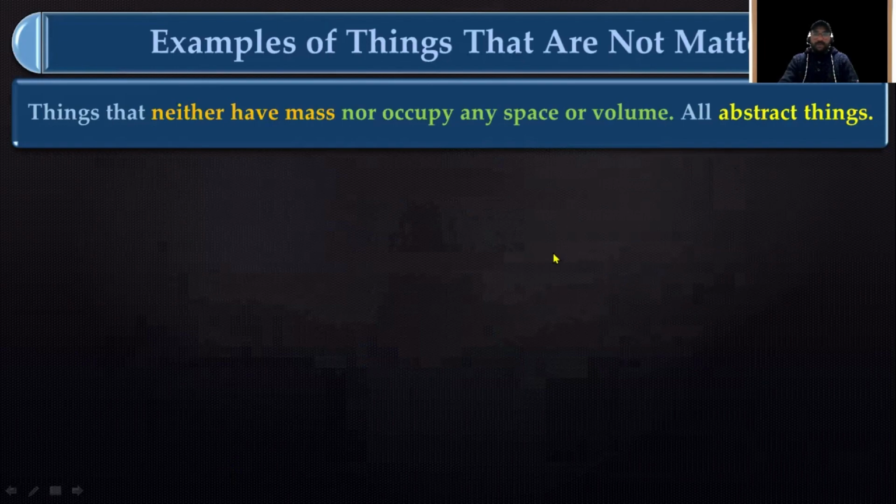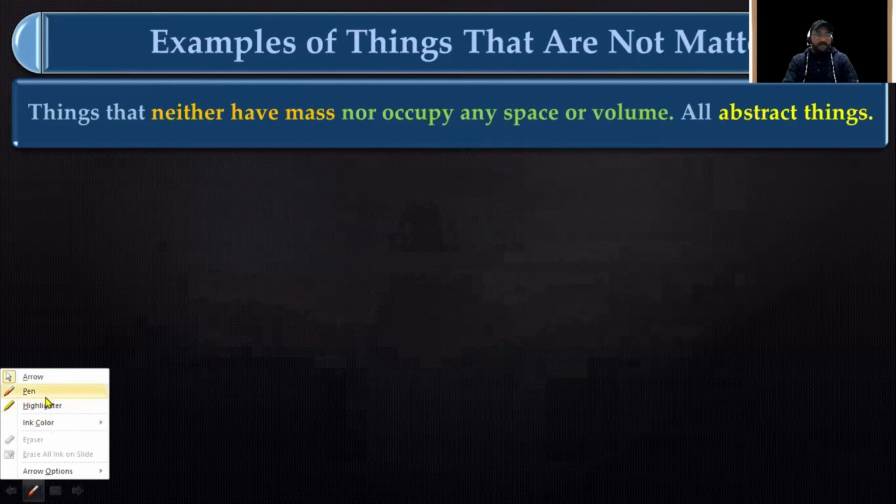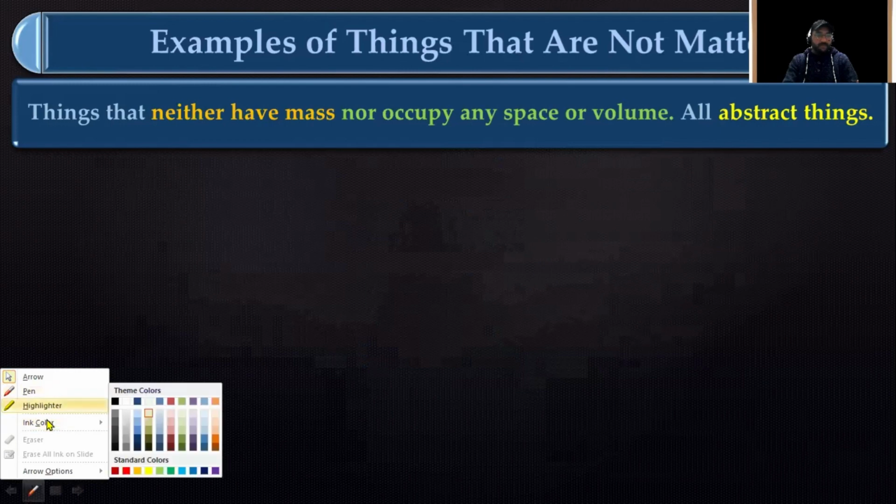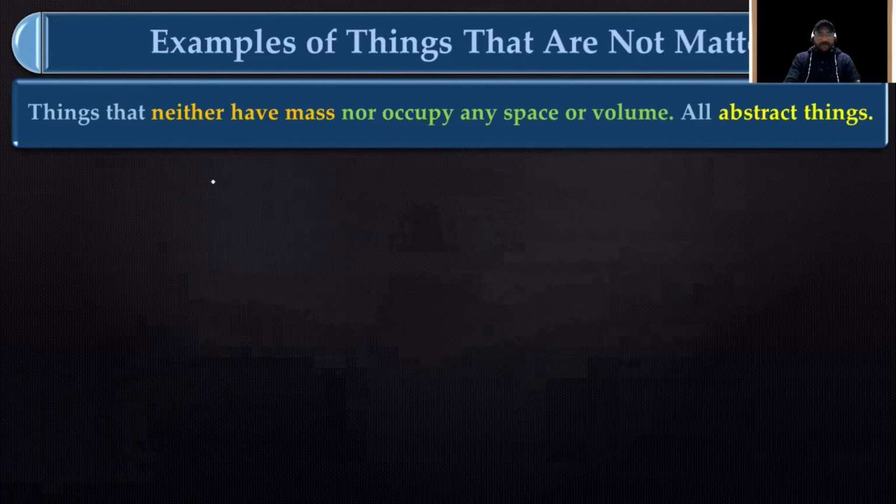That means all these things are abstract things that do not have any physical characteristics. Okay, no physical characteristics.